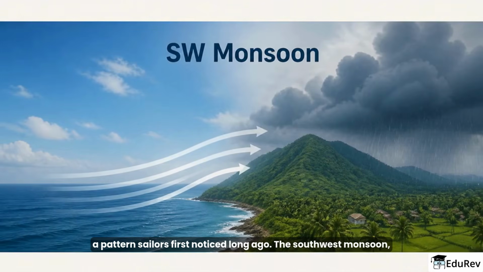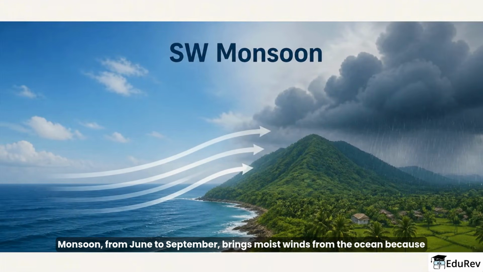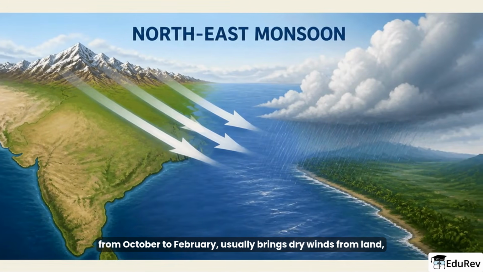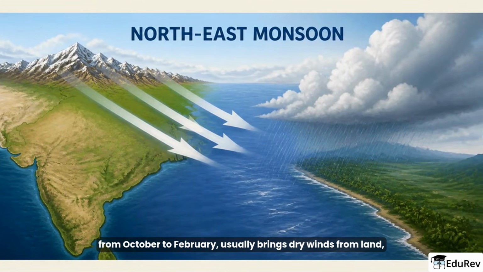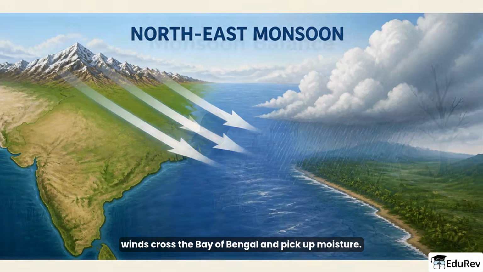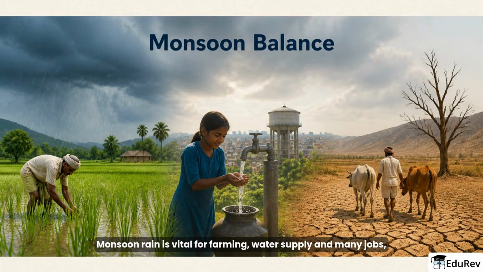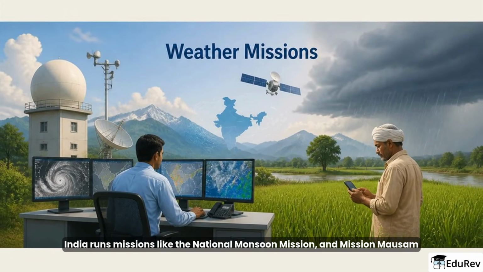The southwest monsoon from June to September brings moist winds from the ocean because land heats more than sea and creates low pressure. The northeast monsoon from October to February usually brings dry winds from land, but it can give rain to the east coast when winds cross the Bay of Bengal and pick up moisture. Monsoon rain is vital for farming, water supply, and many jobs, but too much causes floods and too little causes droughts. India runs missions like the National Monsoon Mission and Mission Monsoon to improve weather and climate forecasting for farmers and disaster planning.